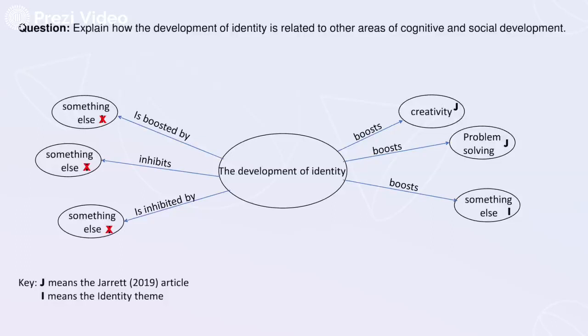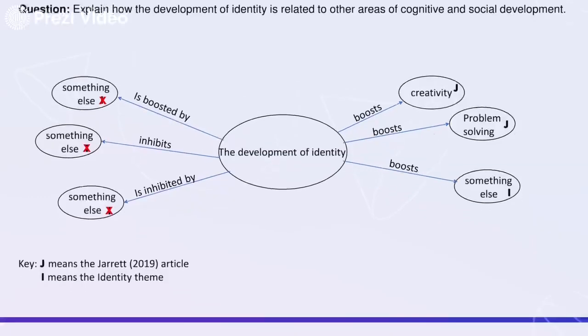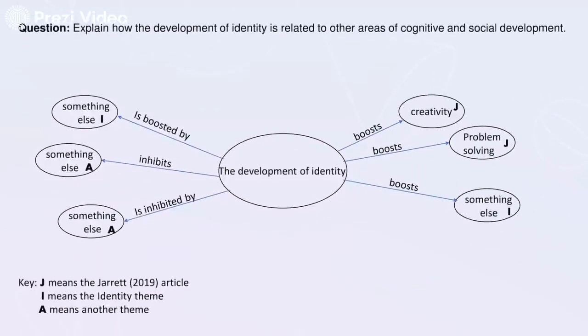Oh, and do remember to look at your material from block 1, the early years, as well as block 2, middle childhood. So here we found some areas of cognitive and social development that are related to the development of identity, and they come from the identity theme, from the Jarrett paper, and from one other theme, which I've indicated here with 8 for another theme. And so as you go through your module materials, you'll start populating a diagram something like this.